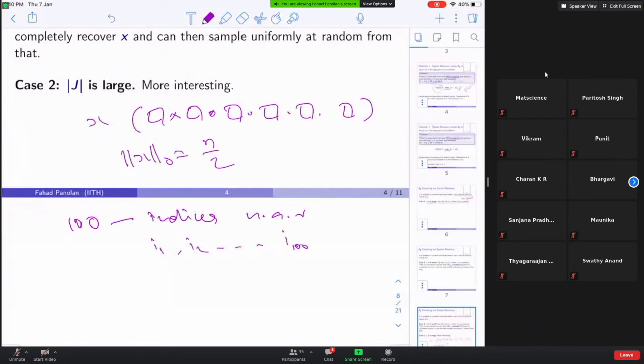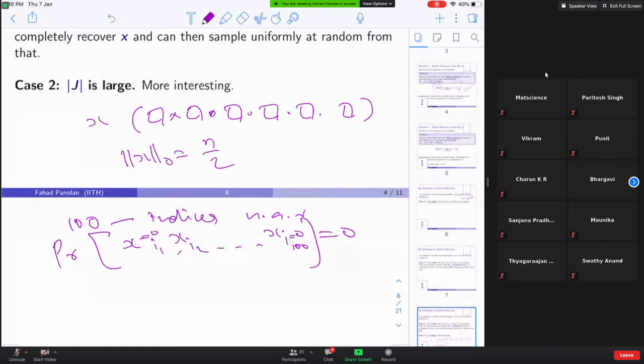What is the probability that all of them are 0, that x_i1, x_i2, up to x_i100 are all 0?